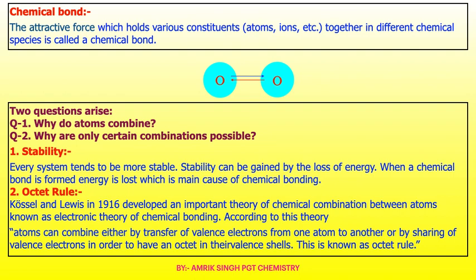Every system tends to be more stable. Stability can be gained by the loss of energy. When a chemical bond is formed, energy is lost, which is the main cause of chemical bonding.